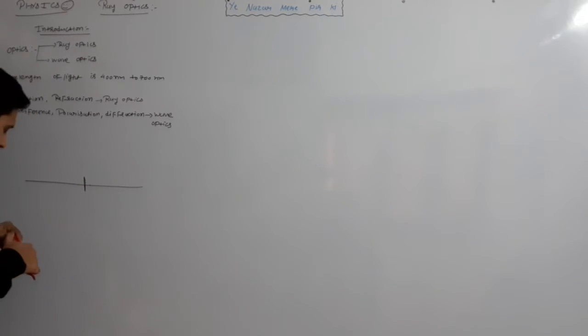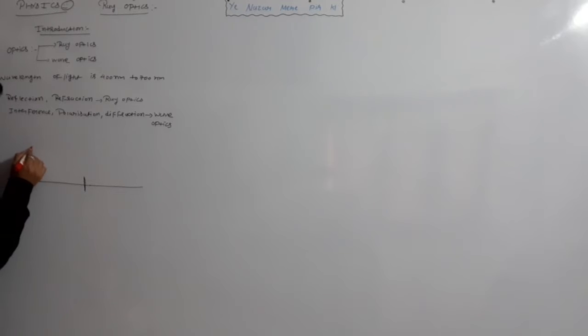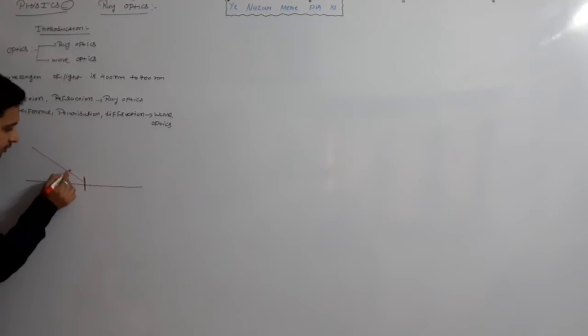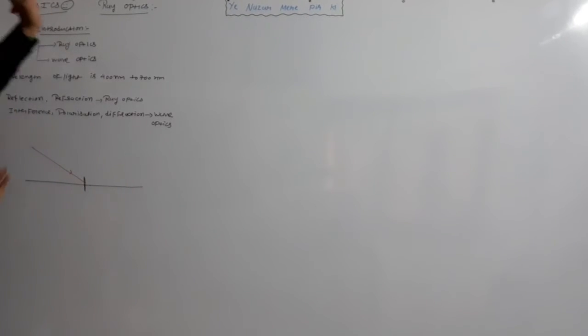If light is incident on it, there are three possibilities. This is the incident light. This is medium 1, medium 2.